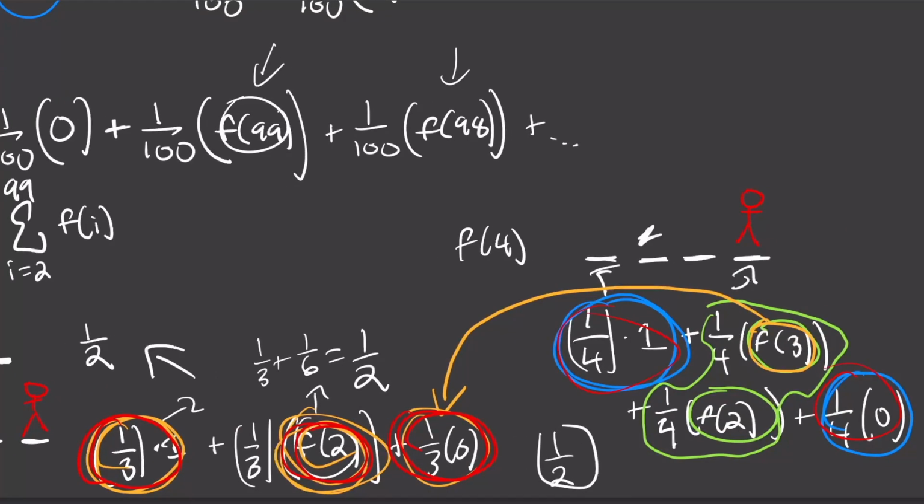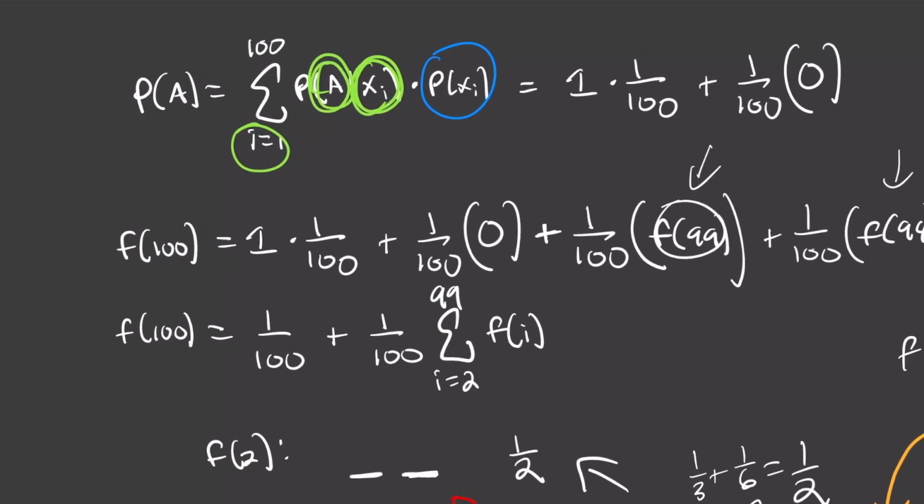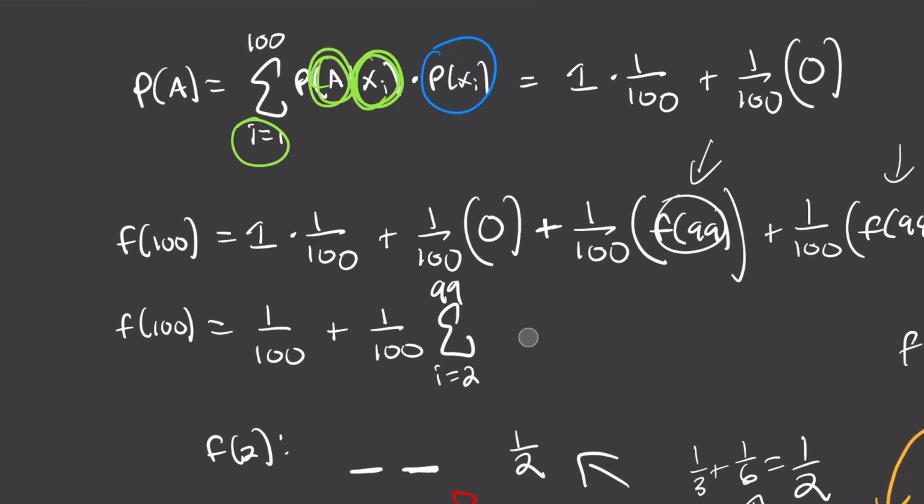Here and here. So you can see how this is just going to keep continuing, right? f of 4 is going to be 1/2, f of 5 is going to be 1/2, f of 6 is going to be 1/2. So let's come back and look at f of 100, which was our original question. So all these f sub i's now we know are equal to 1/2. So when we sum up 98 of them, we're going to get 98 divided by 2, which is 49.